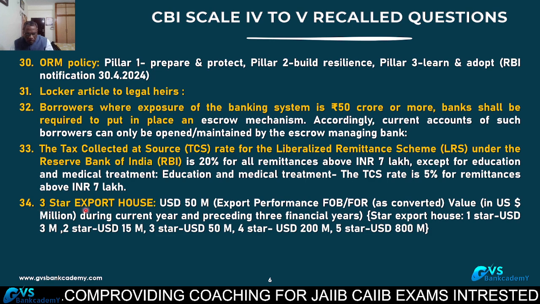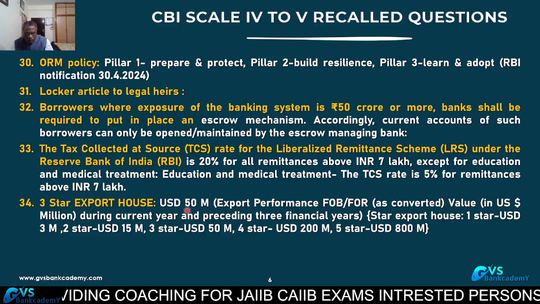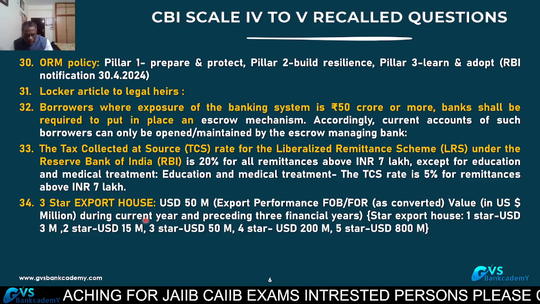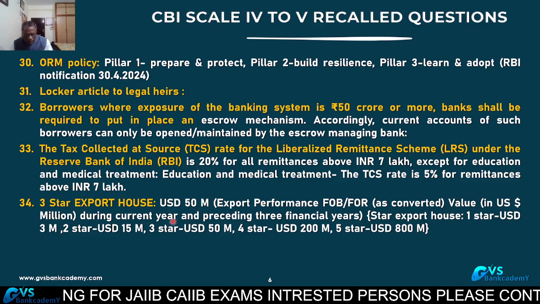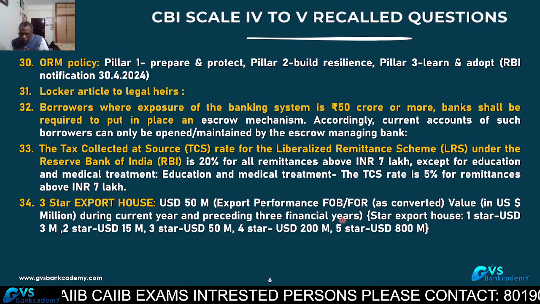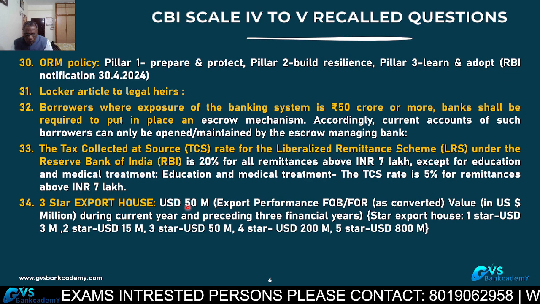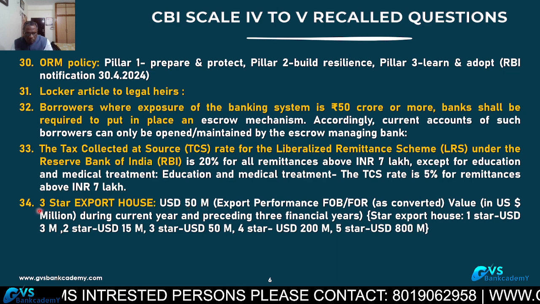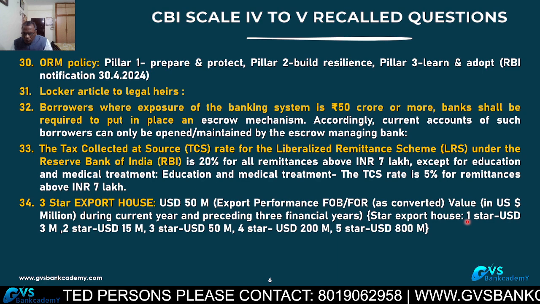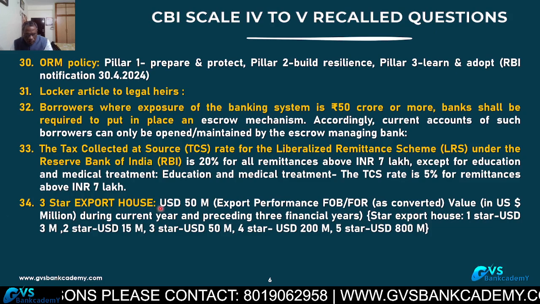34. 3-star export house. What is the turnover? Turnover in US dollars, 50 million. The average turnover during the current year plus the preceding 3 financial years, US dollar 50 million and above, is going to be treated as a 3-star export house. For revision, I had given 1-star, 2-star, 3-star. The examination question is 3-star.